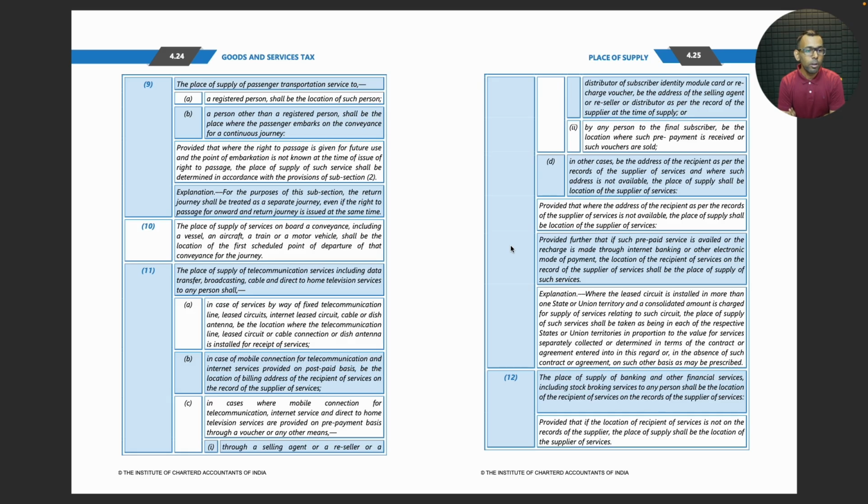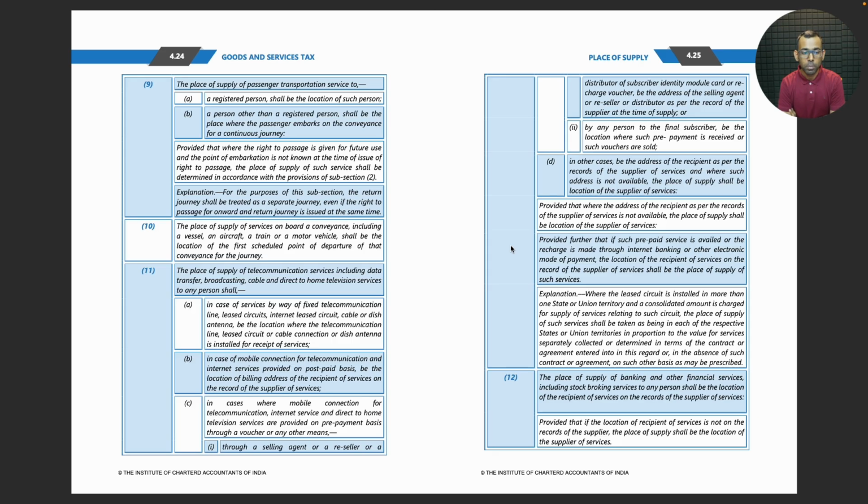Place of supply of passenger transportation service to a registered person shall be the location of such person. To a person other than a registered person, it shall be the place where the passenger embarks on the conveyance for a continuous journey, provided that where the right to passage is given for future use and the point of embarkation is not known at the time of issue of right to passage, the place of supply of such service shall be determined in accordance with the provisions of subsection 2.